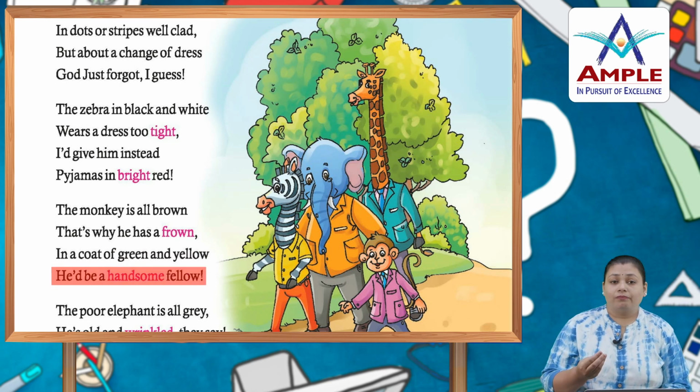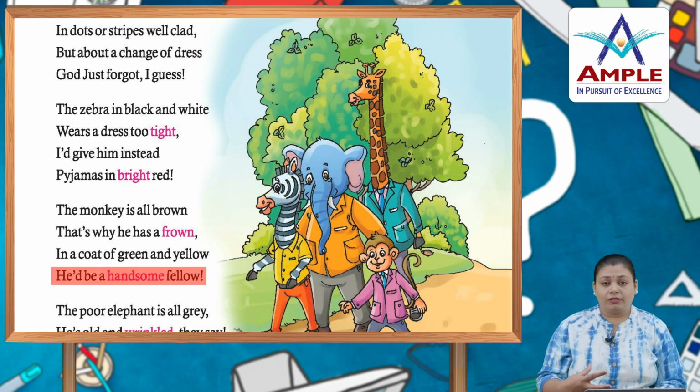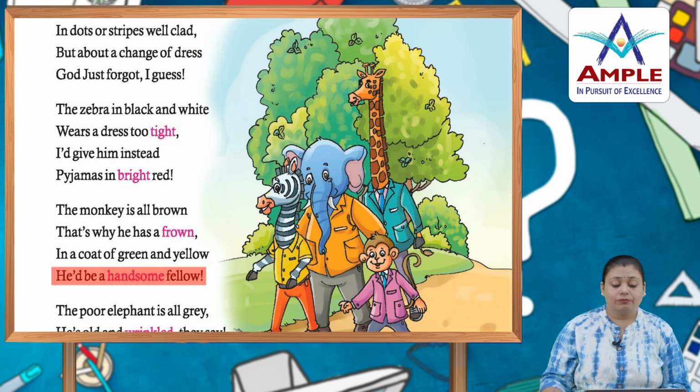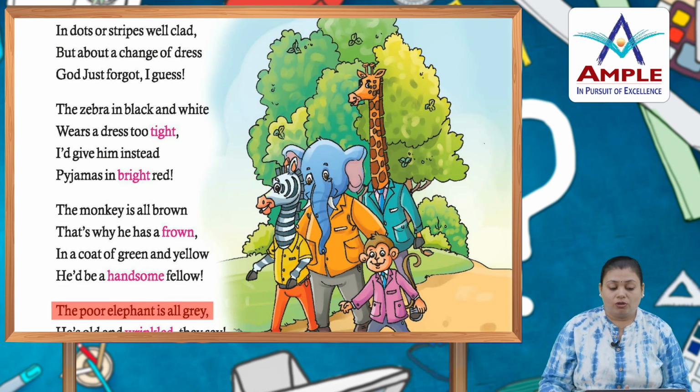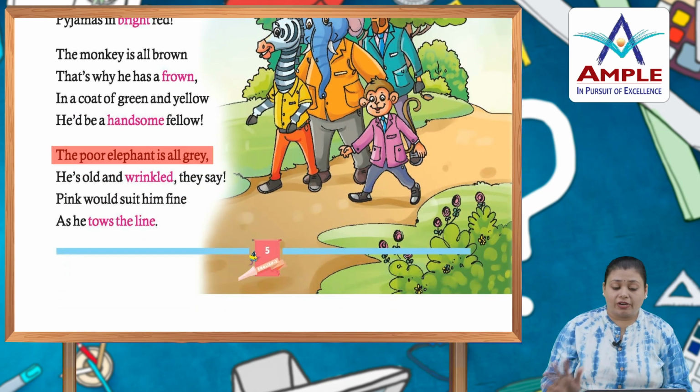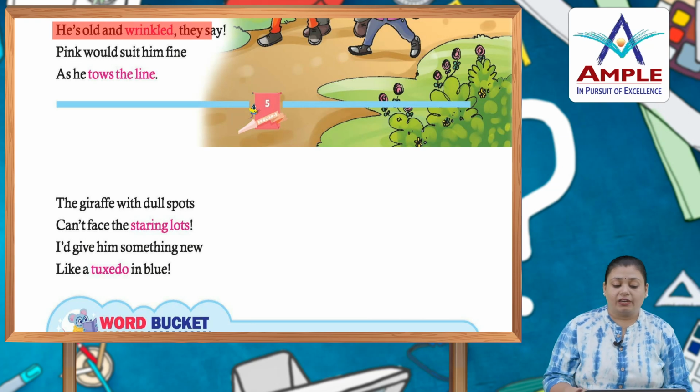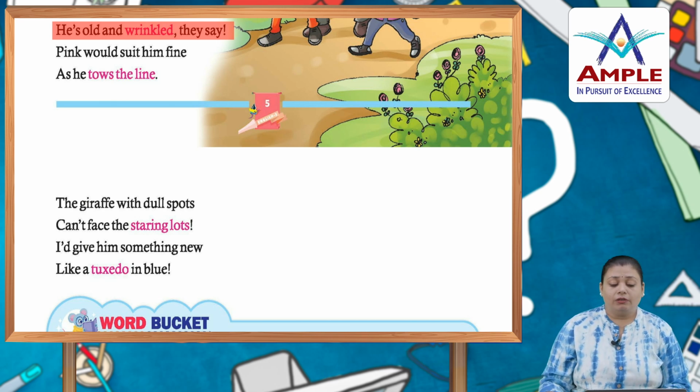If we give them a coat of green and yellow color, and he wears it, he will look more handsome in that dress. Now the poor elephant is all gray. You all know that the elephant looks gray in color and he is old and wrinkled, they say, because they are not old but they are wrinkled. They have skin that is very wrinkled. Wrinkled means having folds or creases on their skin.